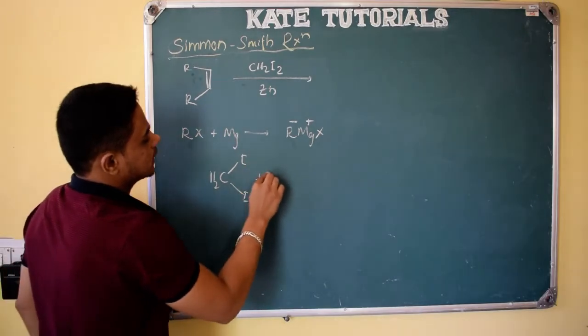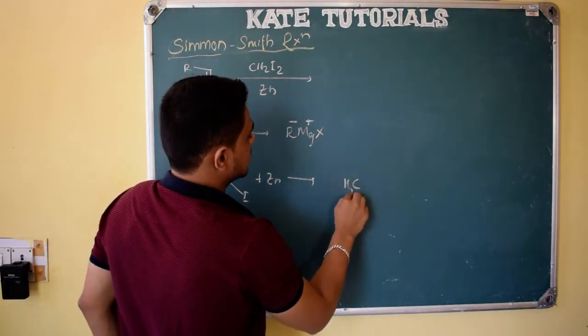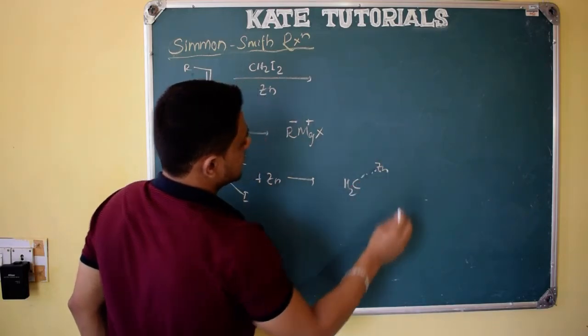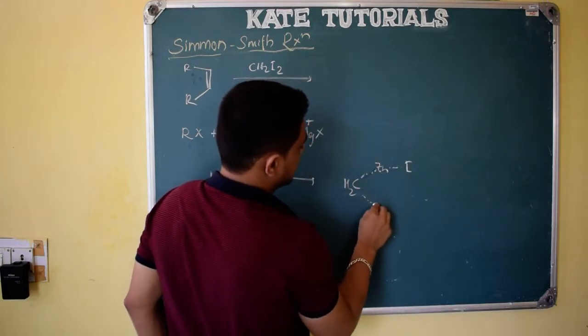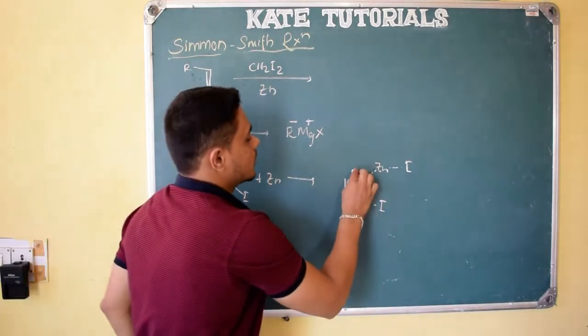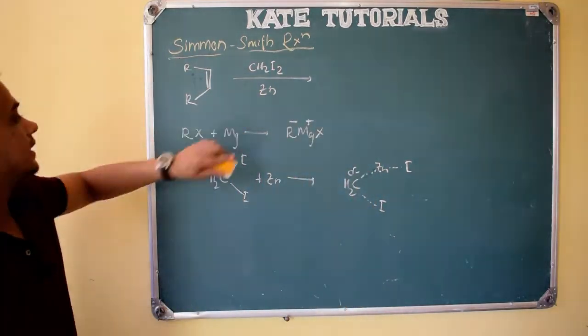So in the presence of zinc, what happens? Zinc will get inserted, right? So zinc insertion occurs here like this. Zinc, and this will be shown by a partial bond, and it will be attached to iodine, and here this will be iodine, right? So loosening of the bond occurs, and here there will be a little delta negative charge on carbon. So this is the reagent.